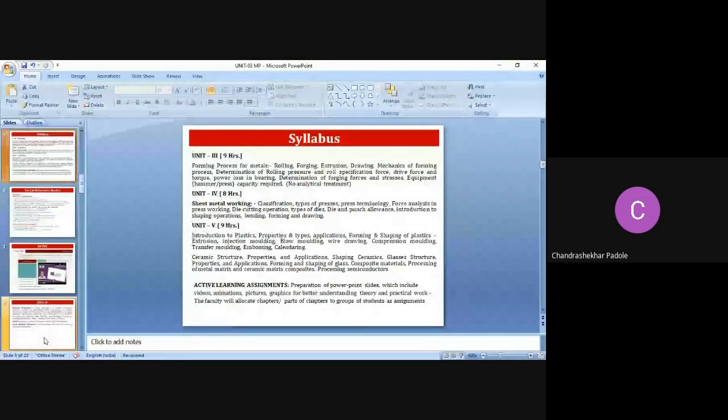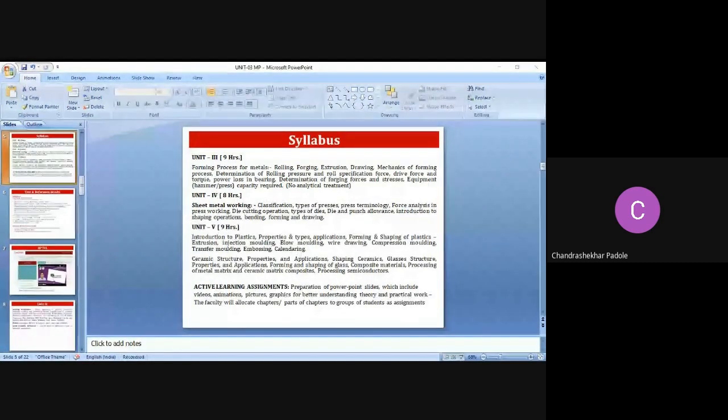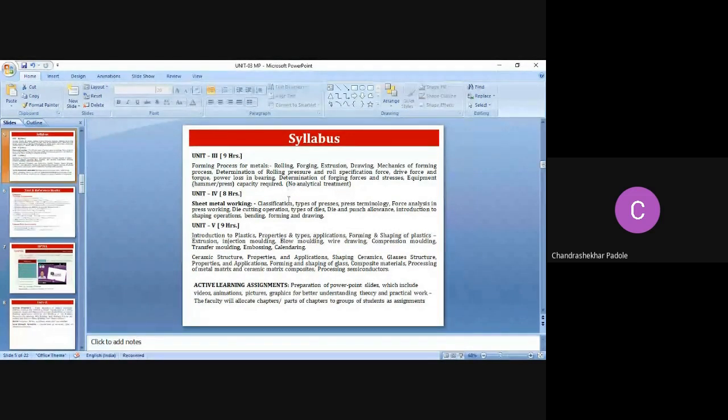Then, unit number third, that is the forming process for the metal, how the metals are formed. Forming process for the metal, that is rolling, forging, extrusion, drawing, mechanics of forming process, determination of rolling pressure and roll specification force, drive force and torque, power loss in bearing, determination of forging process and stresses, equipment, that is the hammer and press capacity required.